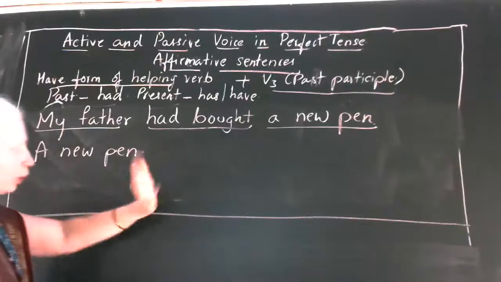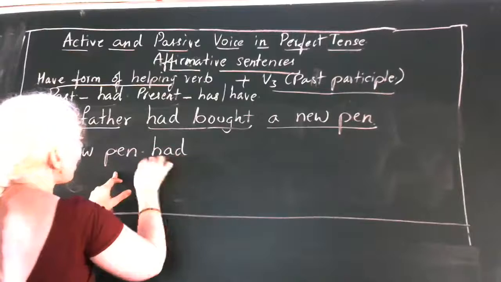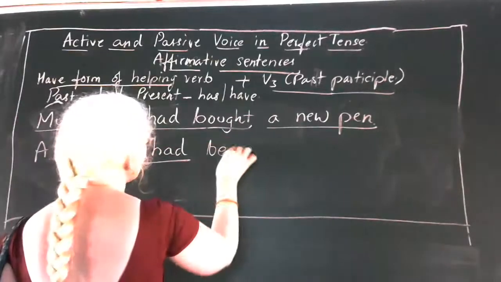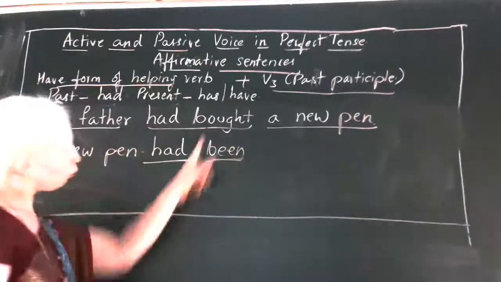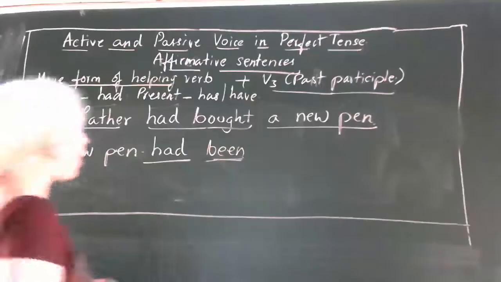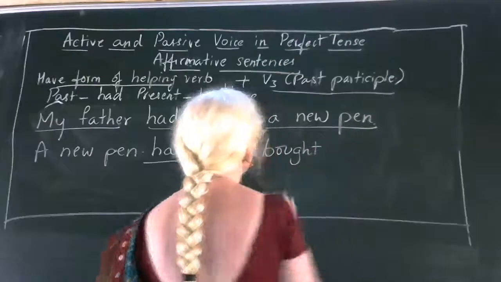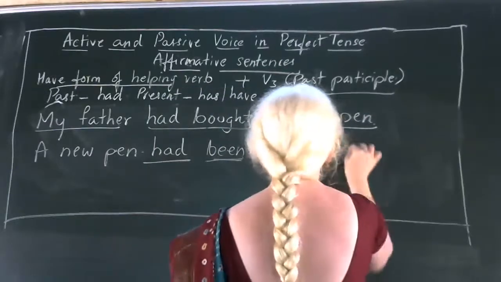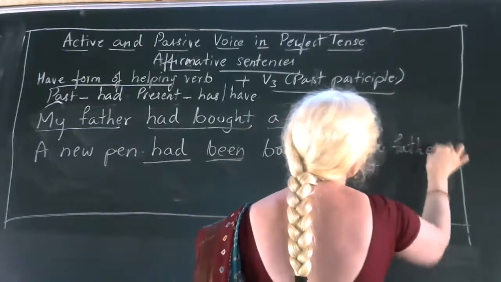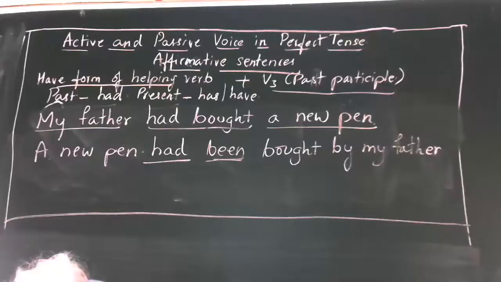It is in past perfect tense, so you cannot change the tense of the sentence. So you have to write had itself: a new pen had been. You have to add this been before the main verb. A new pen had been bought. Bought by whom? Bought by my father.